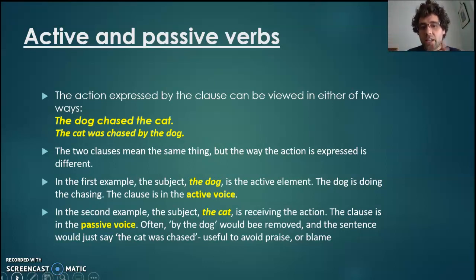Why this is important is in that second sentence you can get rid of the words by the dog. You could just say the cat was chased and suddenly the dog isn't blamed anymore. And we'll see newspapers do this a lot. I've got some examples that we can look at where you might see that going on. Passive voice is very, very impactful and used for a range of purposes, but sometimes to avoid blame or accusation.